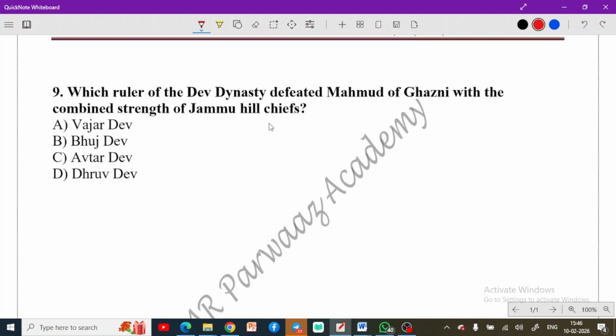Now this Dev dynasty, I think the founder of this dynasty was Surajdev, if I remember correctly. So once again, the answer here would be option number B, that is Bhujdev. Okay, option number B would be the answer here. This is the factual question. You can remember this.